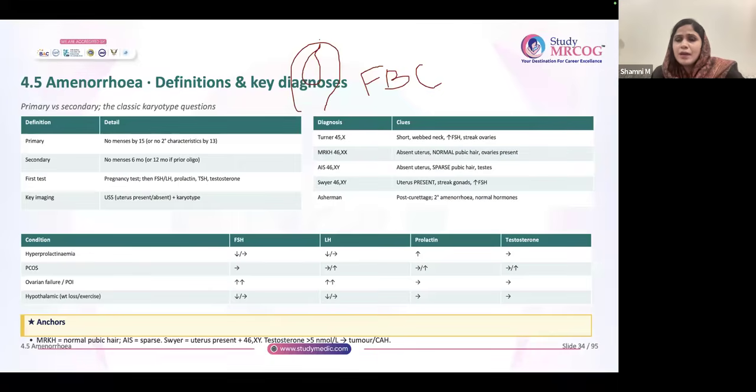Vaginal septum can be upper, middle, or lower, right? Out of this, the most common is upper. Most common located site is upper. And the most difficult to treat is also upper. Okay. So upper is the most common site. Don't forget that.